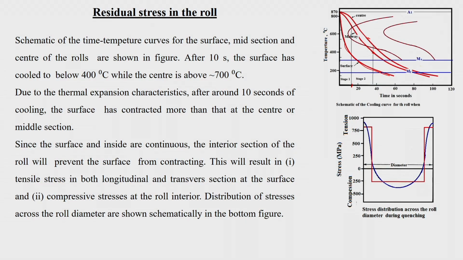Since the metal is a single, continuous piece, the interior of the section will prevent the surface from contracting. This will result in tensile stress at the surface, whereas inside, at the rod interior, it is compressive stress. So there is going to be a variation in the stress, and that is what is going to happen at the surface. You have a tensile and a compressive direction.